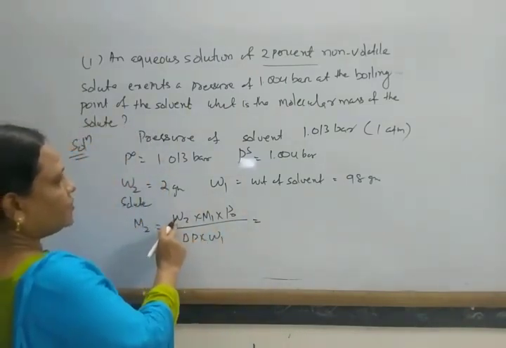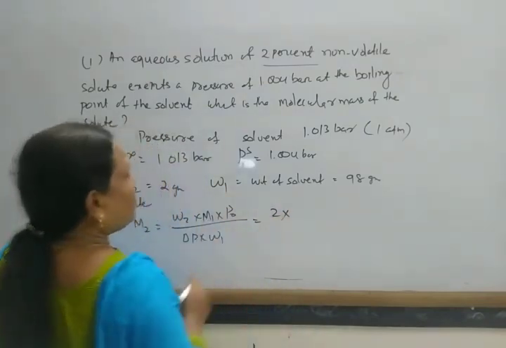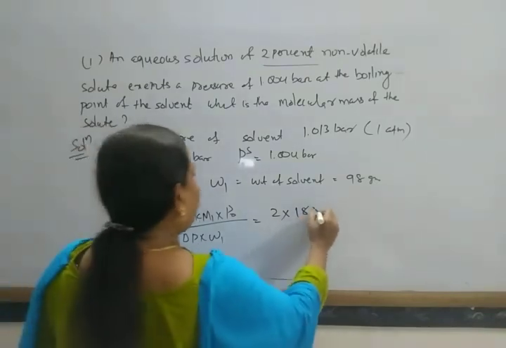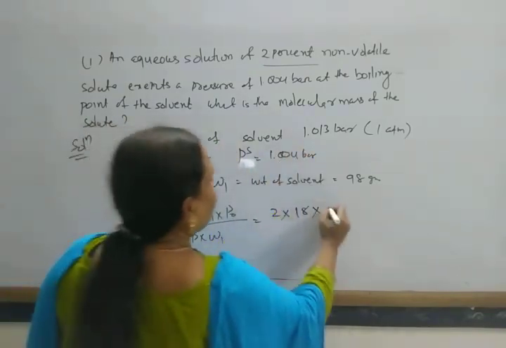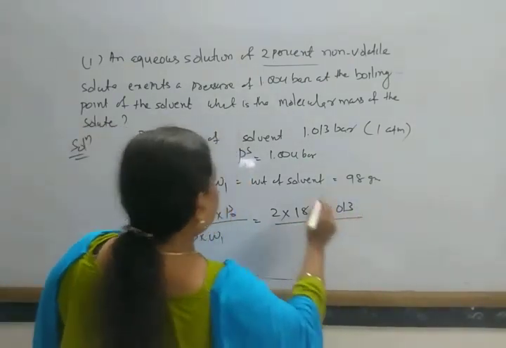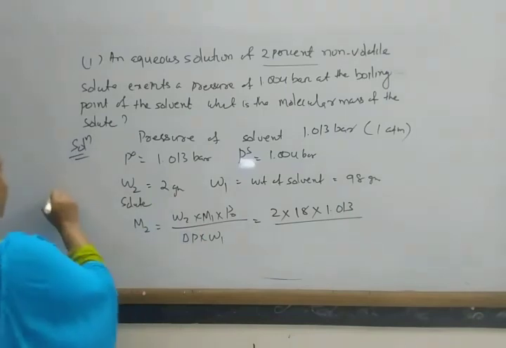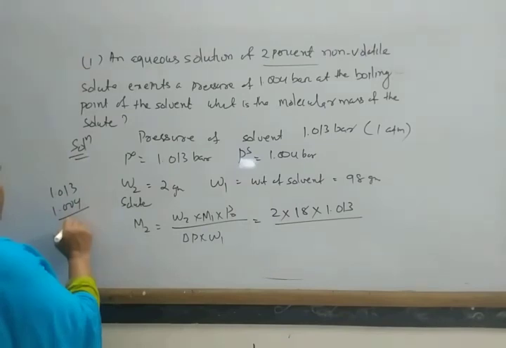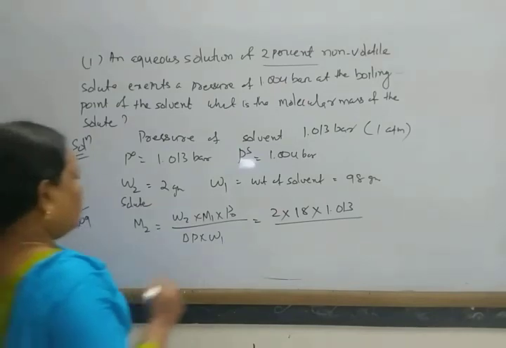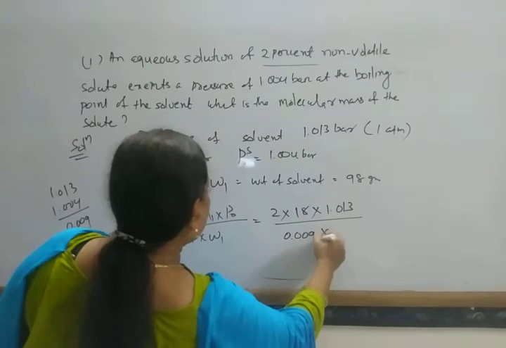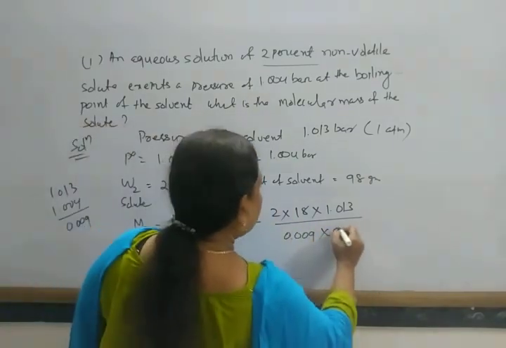W2, weight of solute, is 2, M1, the molecular mass of water, is 18, and P0 is given as 1.013 bar, by del P, which is 1.013 minus 1.004, that is 0.009, into W1, the weight, which is 98.